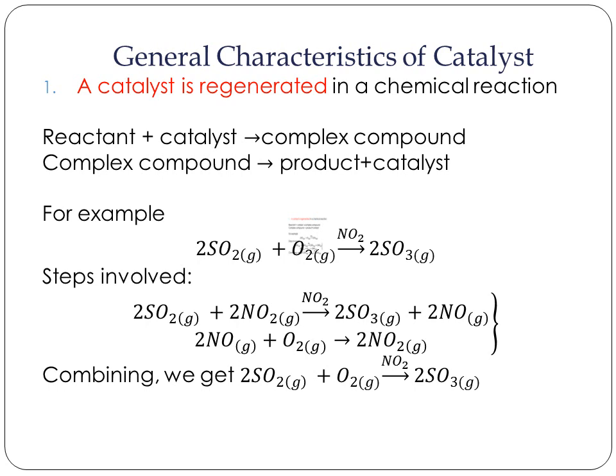So this just shows you that these two are steps involved in the first reaction. So what happens at the end? You get back the NO2 just like that. So what exactly happened was, the reactant has joined with the catalyst to form a complex compound. From this complex compound, once again we are able to regenerate the catalyst.